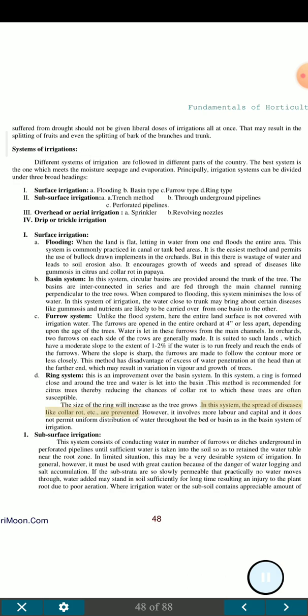In this system, the spread of diseases like collar rot, etc. are prevented. However, it involves more labor and capital and it does not permit uniform distribution of water throughout the bed or basin as in the basin system of irrigation.